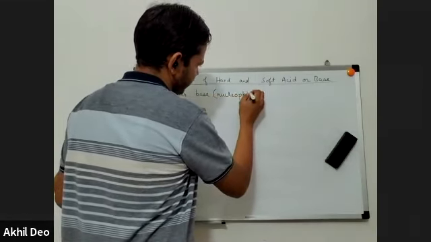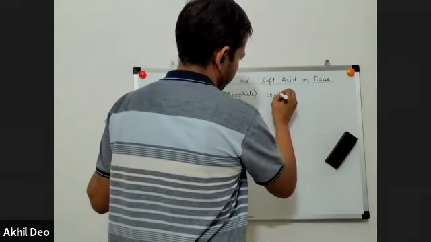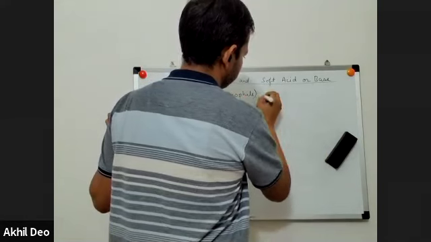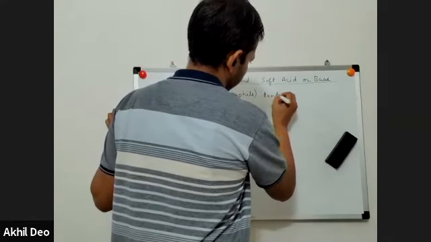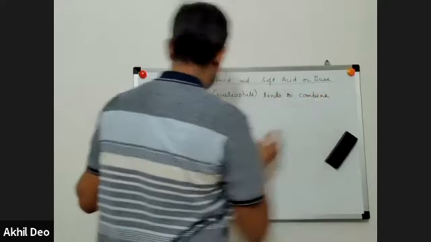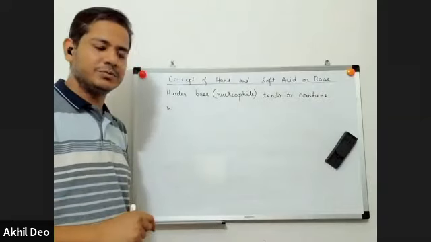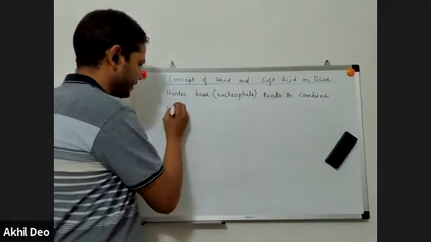A harder base or a harder nucleophile tends to combine with a harder acid. So a harder base, having a low energy HOMO, tends to combine with a harder acid.